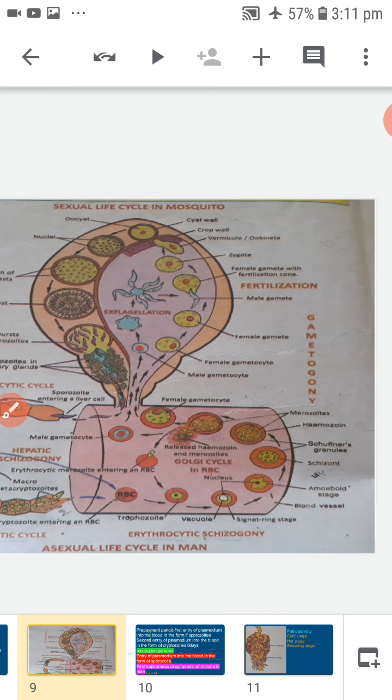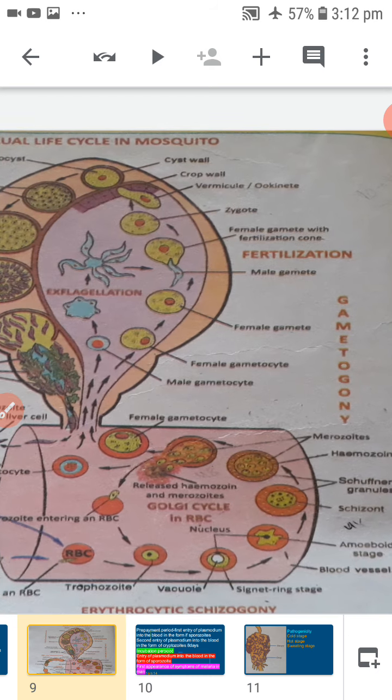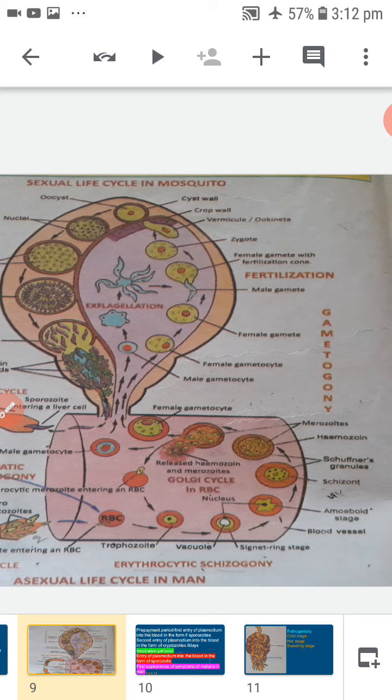After repeated cycles of erythrocytic schizogony, when the number of fresh RBCs decreases, some merozoites enter the RBC and transform into gametocytes instead of continuing the erythrocytic cycle.